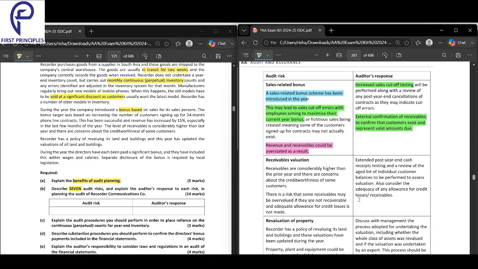Whenever there's a sales-related bonus, there's a chance that they will try to create some fictitious sales. They'll try to maximize the current year bonus. As a result, revenue and receivables may be overstated.